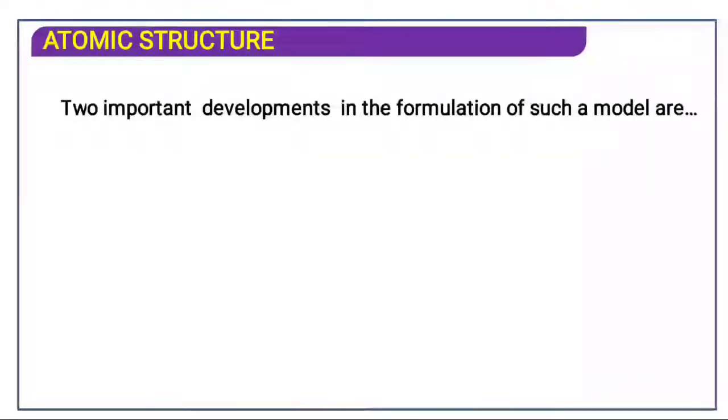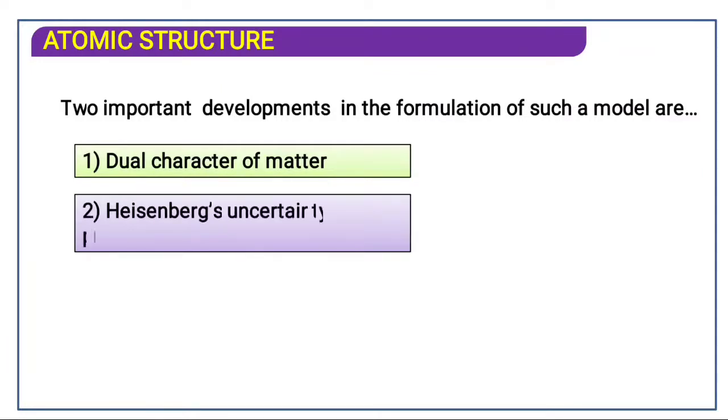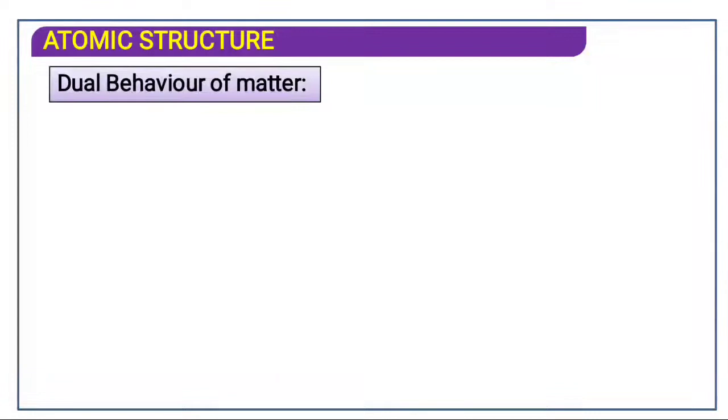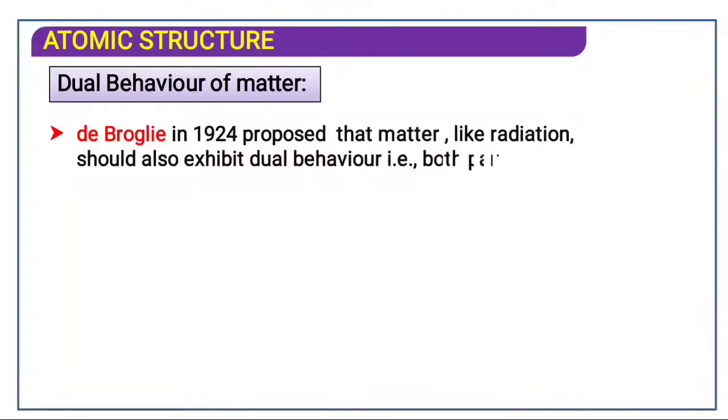The two important developments in the formulation of such models are the dual character of matter and the Heisenberg uncertainty principle. And here a scientist, de Broglie, has also explained about the velocity of the electron. Dual behavior of matter. Now let's see how the dual behavior of matter was explained by de Broglie.